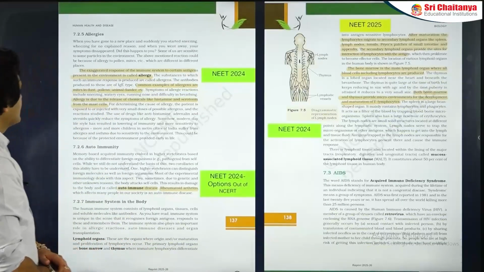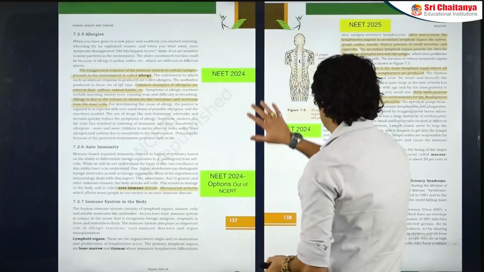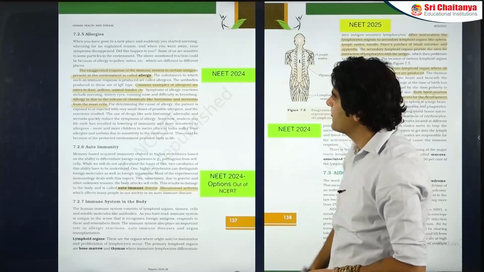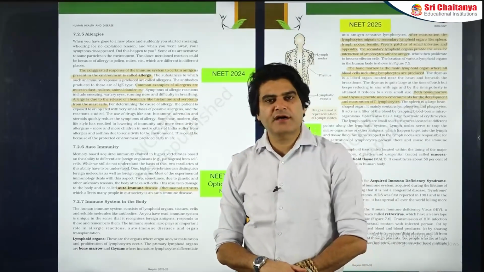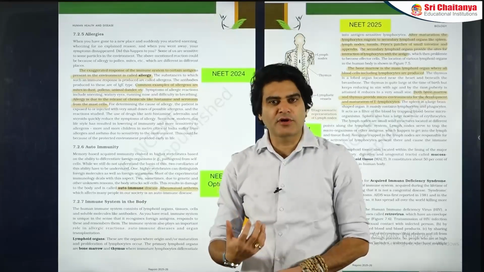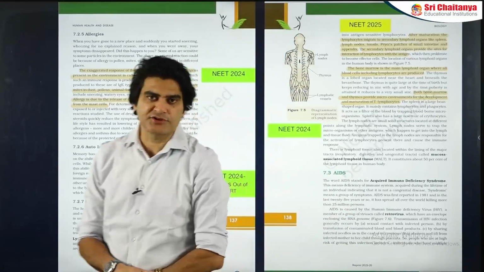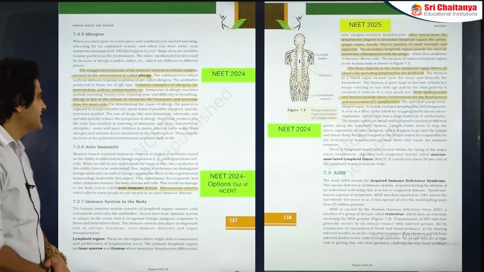Now going further to disorders of the immune system. Disorders also, as we see, have been important parts of NEET exam 2024-25. So in disorders, the first one is allergy. Allergy is hypersensitivity of the body's immune system against some agents which can be called allergens. Now allergens are strictly not pathogens because they are not going to cause any diseases.